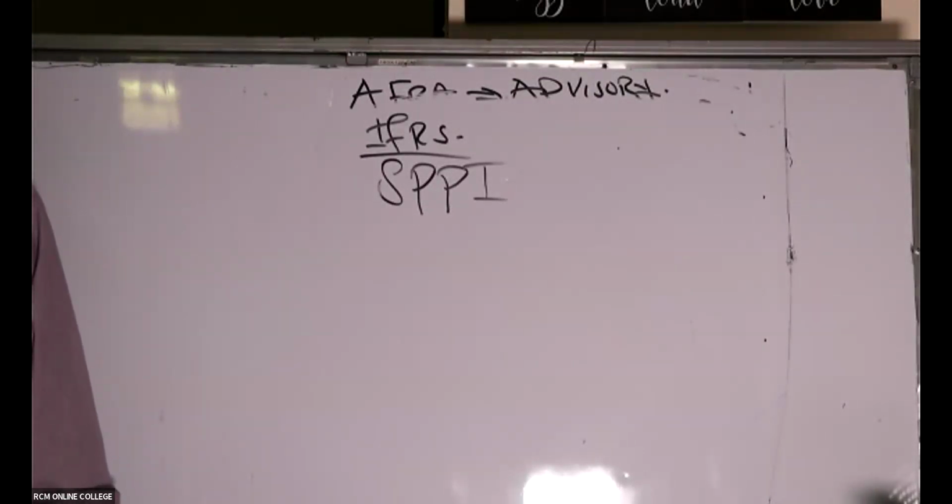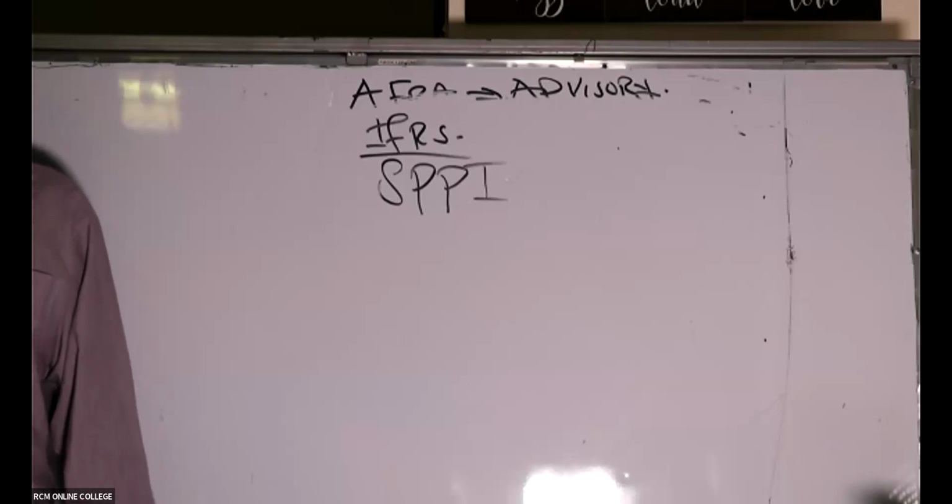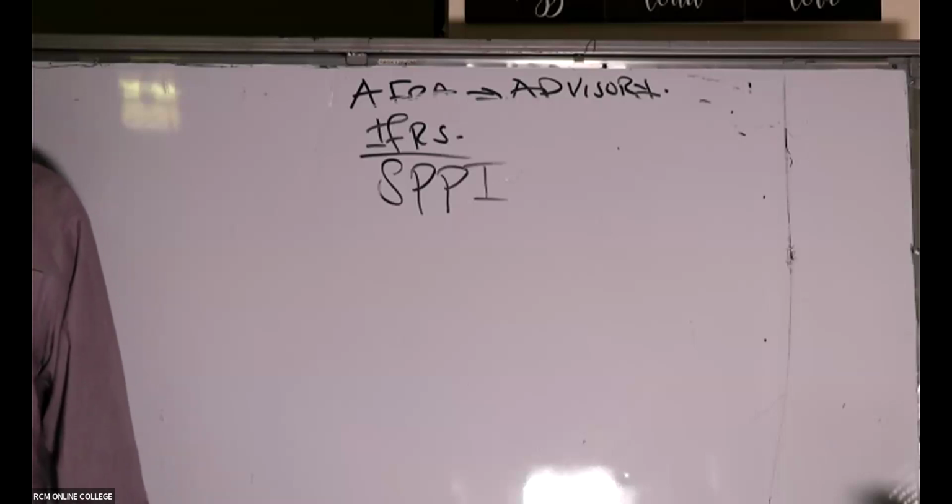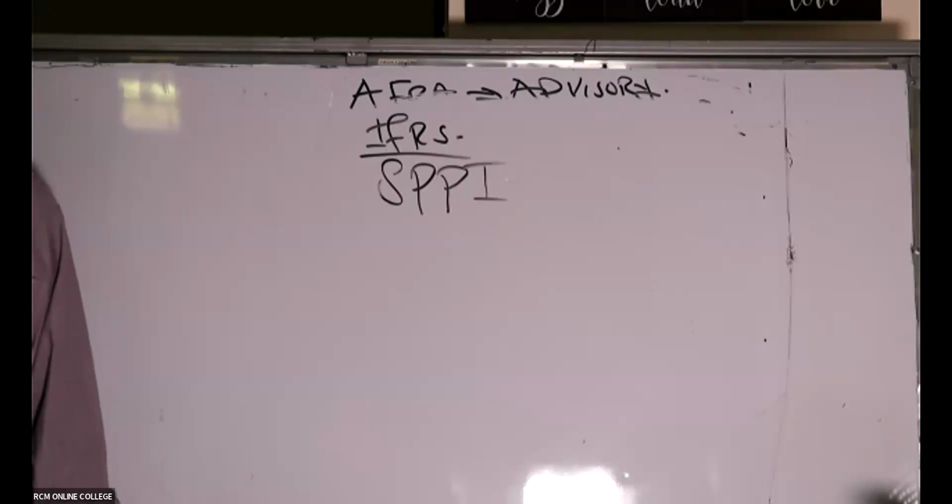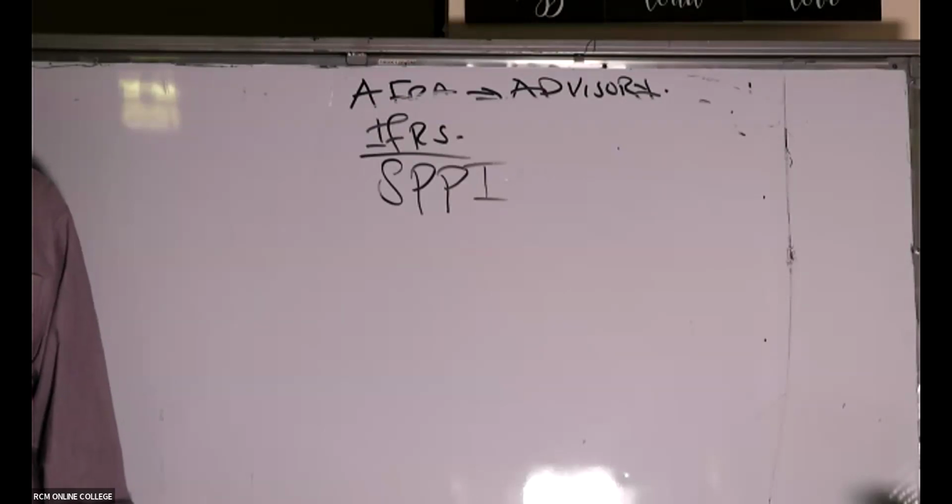Now, ladies and gentlemen, from there, we go to the last one for today. I don't have to discuss everything. I just wanted to give you guys highlights. So the very last one is what they are calling impairment of assets. Impairment of assets is another standard that is very, very similar to what I'm sure you must have covered somewhere. It's called IAS 36.